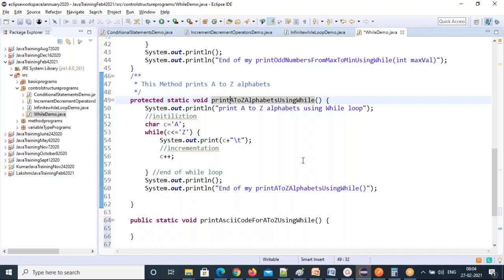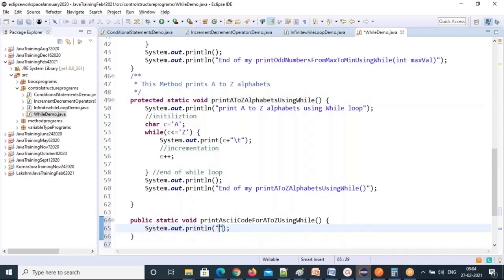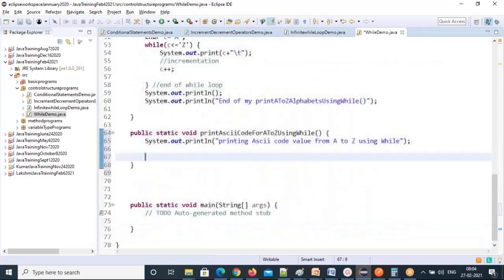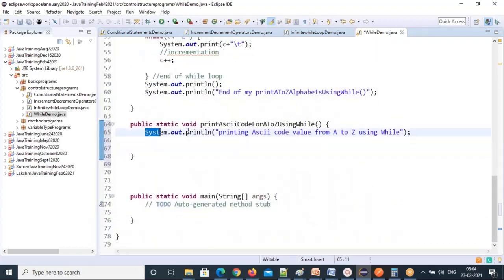How can we print? So printing ASCII code values from capital A to capital Z using a while loop, so that we can understand where this method started. That's what I'm doing with all these print statements. And then initialization. ASCII code means integer, right?